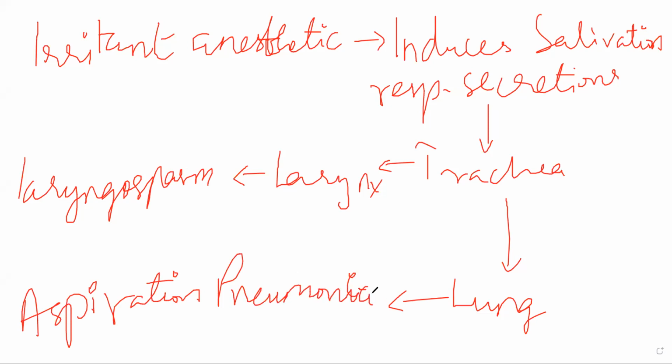ठीक है, especially during the surgery you do not want the patient to undergo spasms. Let's suppose you have a scalpel and you're about to tear open the patient's thoracic area, and if the patient starts jumping around because of a laryngospasm, it will be problematic. Okay, you might nick a nerve or something like that, which will be again a big headache. या फिर the patient might have aspiration pneumonia. That is why anticholinergics are very helpful.